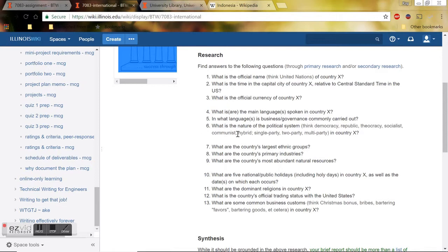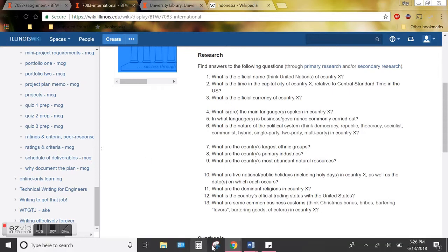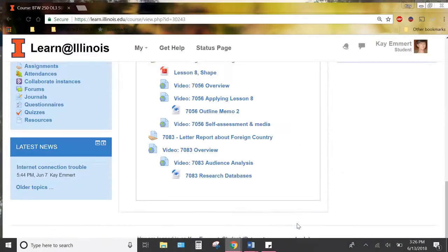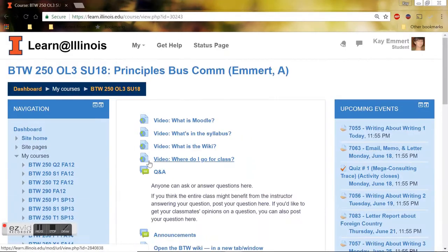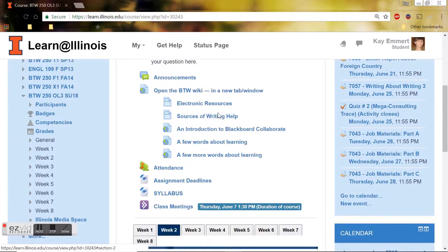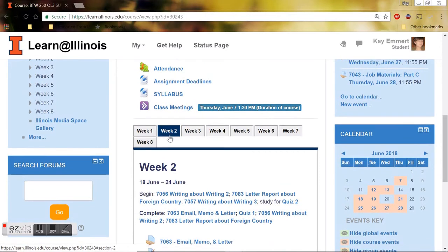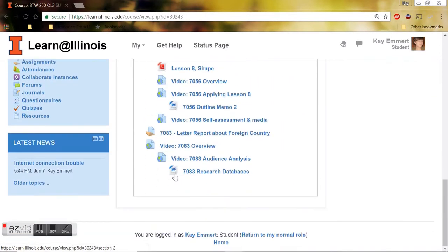Alternatively, I have set up something over on our Moodle page. If you go to our Moodle page and click on week 2, scroll down to the bottom, and you see this Word document for research databases. I've done a little bit of work for you, and I've set up some instructions for how to access 3 specific sources that I think will be useful. If you click on that,